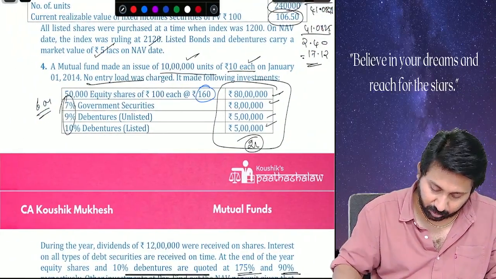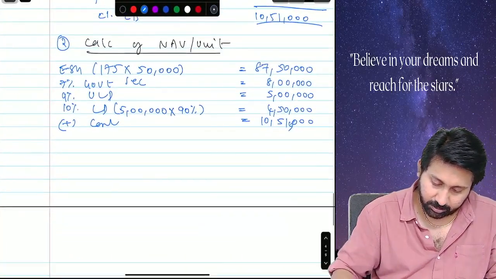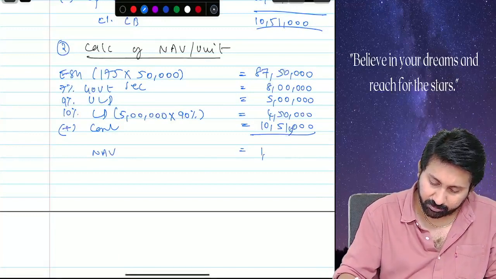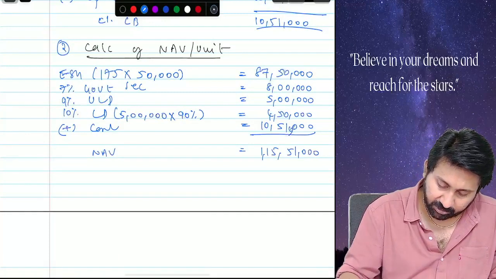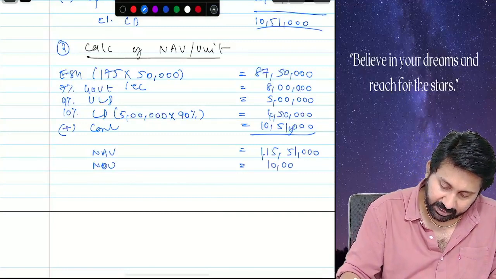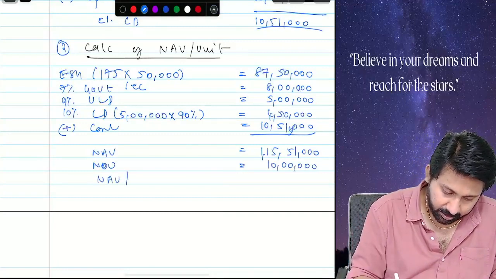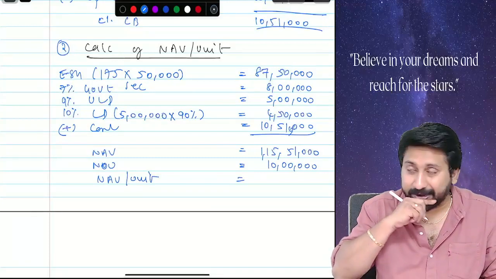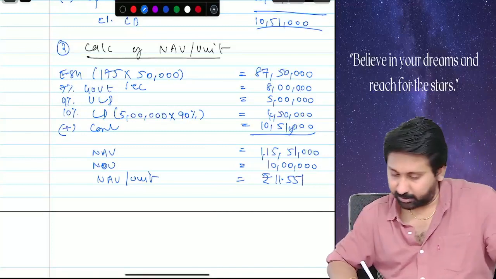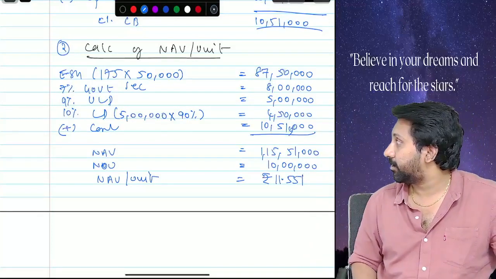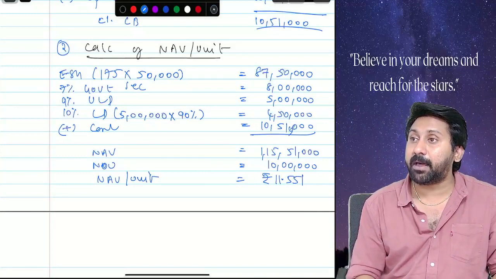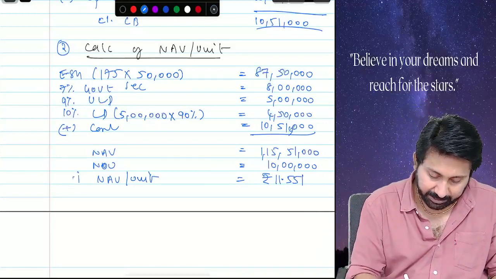Is there any accrued expenses like that? No. Tell me, what is the total NAV? 1 crore 15 lakh 51,000. Number of units? 10 lakhs. NAV per unit equal to 11.551. What is that 11.551? NAV per unit. Okay. This is the answer for bit number 1.